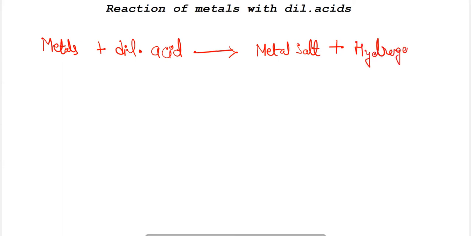You have studied this reaction in your acid, base and salt chapter, the reaction of dilute acids with metals. The same reaction is there.